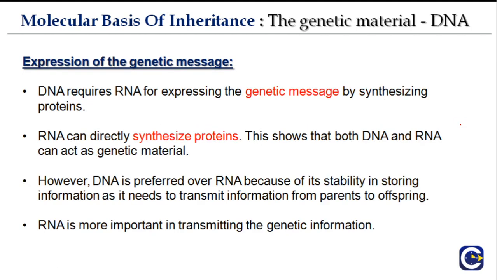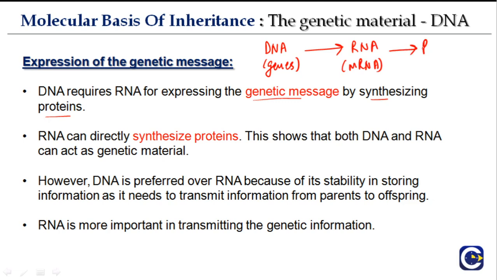Next is expression of the genetic message. So DNA requires RNA for expressing the genetic message by synthesizing proteins. You remember the central dogma, right? You remember the central dogma that DNA has genes. From DNA, it is transcription to RNA, which is generally the mRNA. And then it forms a polypeptide chain that ultimately forms proteins, which is nothing but a sequence of amino acids. So this is the central dogma.